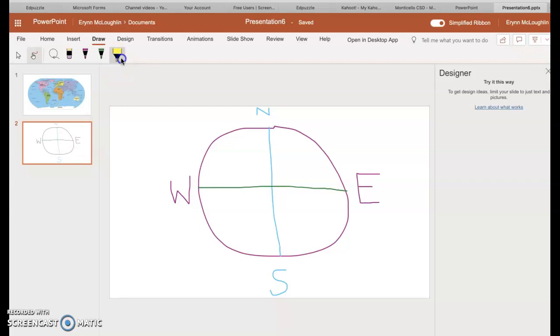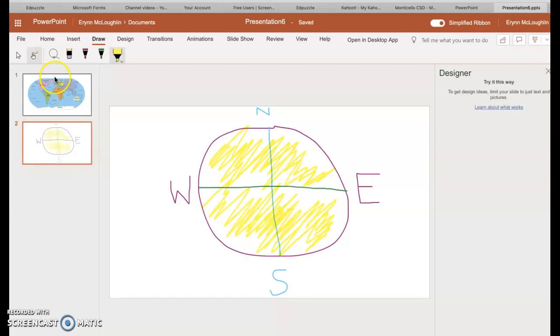So if I highlight this, the top half, on the top of the green line, is the northern hemisphere, and the southern hemisphere. So the equator breaks the globe into two hemispheres, northern and southern.